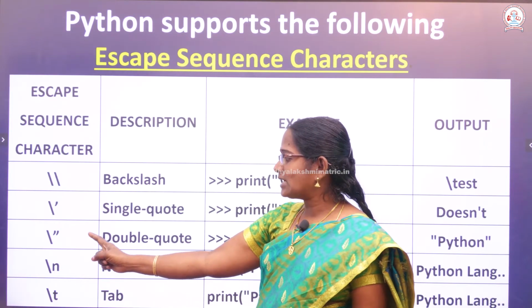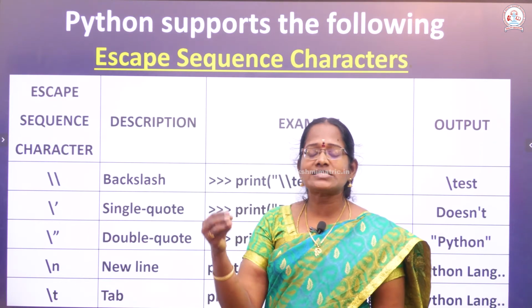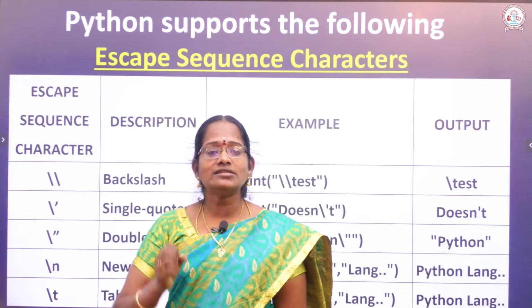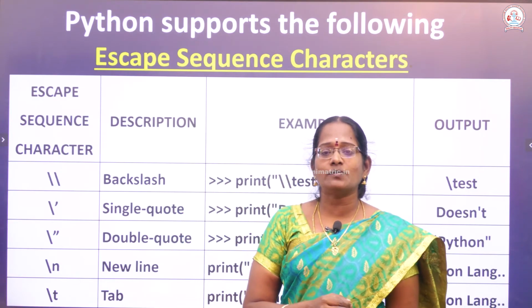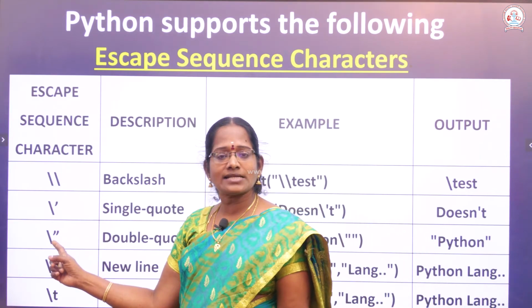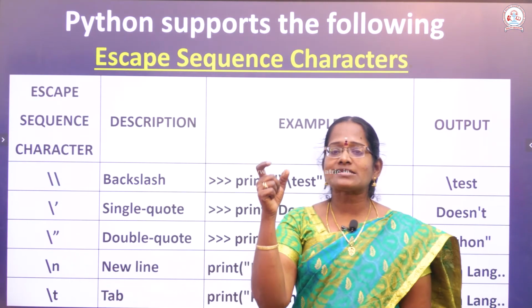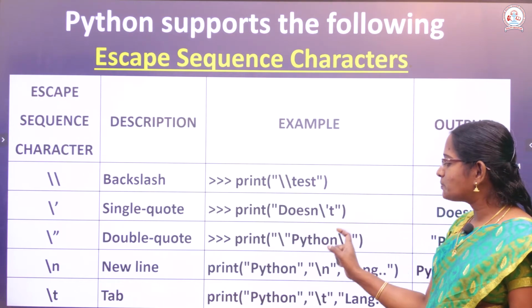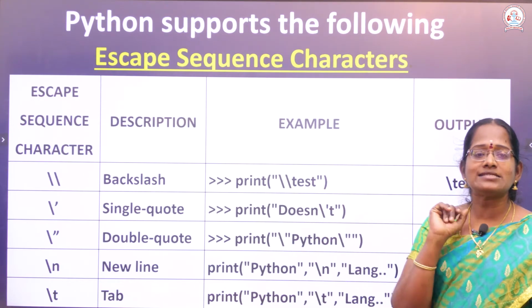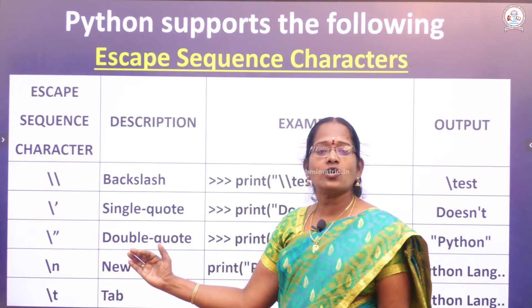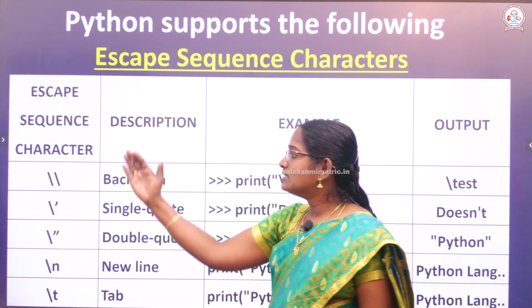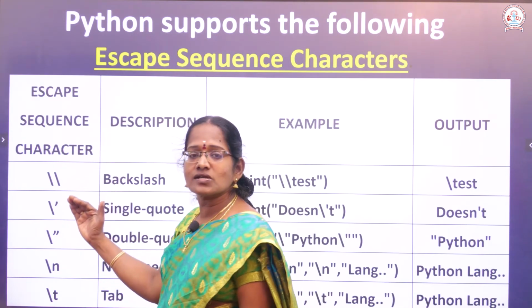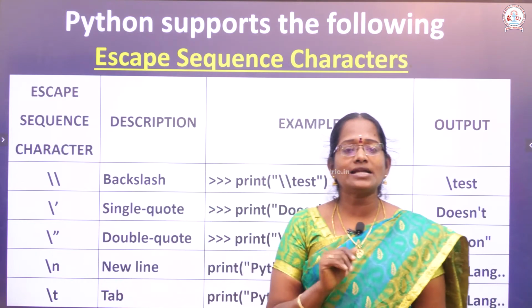Again, backslash double quote. If we want something printed in between, some words printed within the double quotes as they are, just use backslash double quote. Within the backslash double quote, again backslash double quote, and automatically that particular thing is printed on the screen as it is. Backslash n is called a non-printable character. These three, backslash, single quote and double quote, are treated as printable characters.